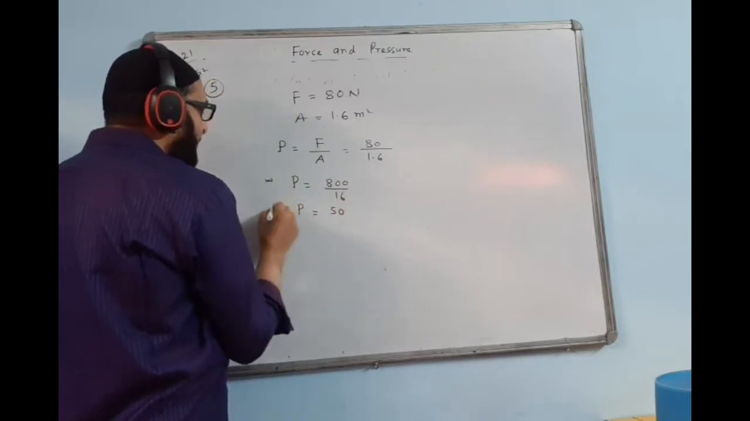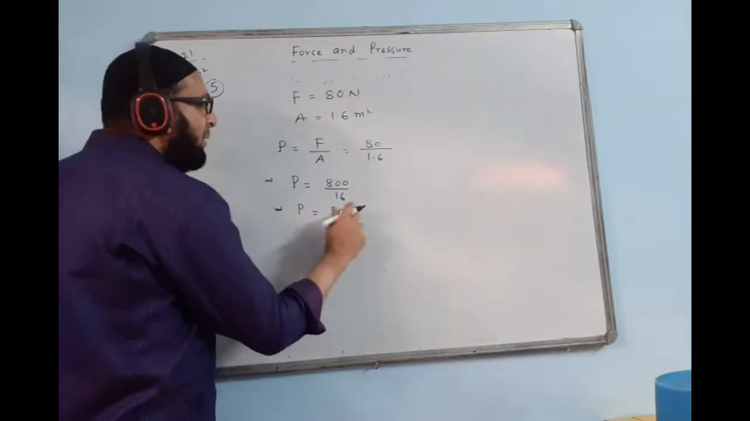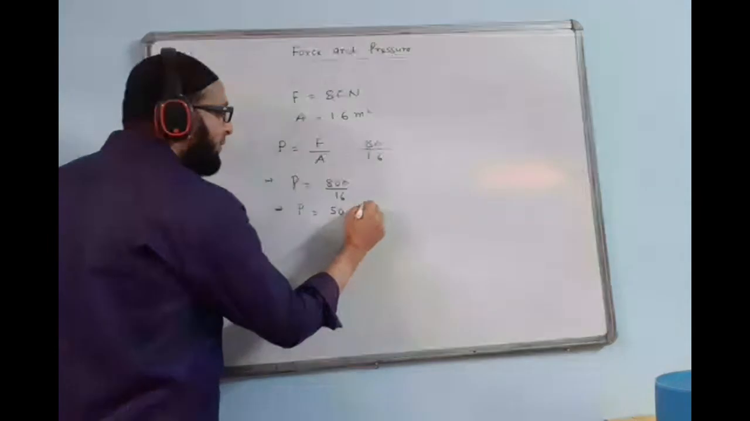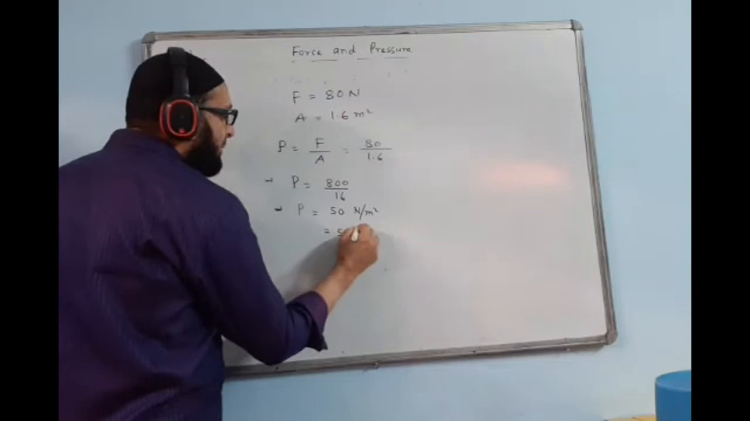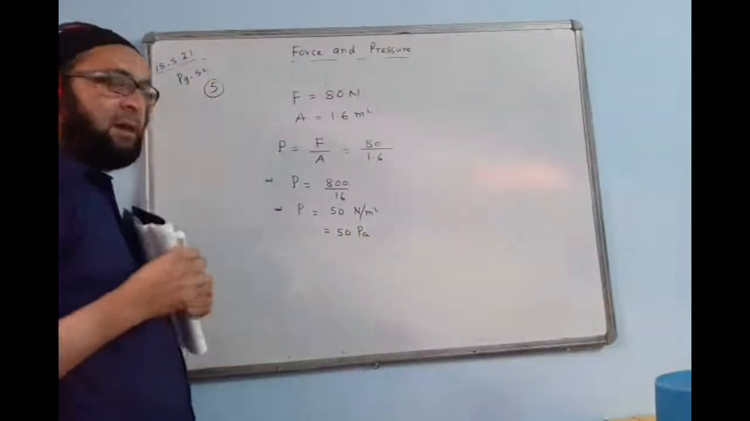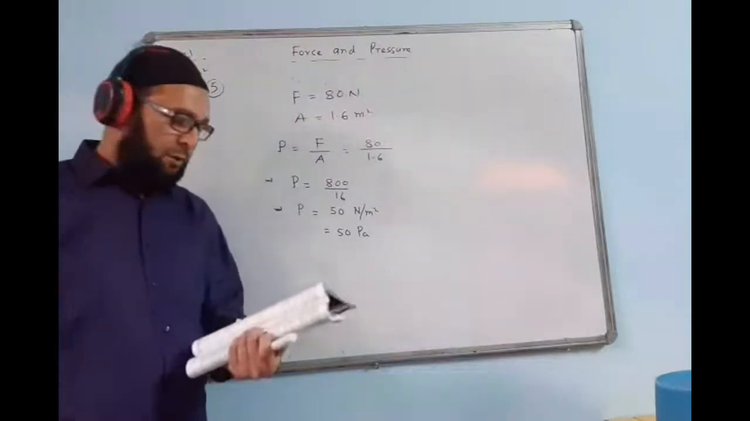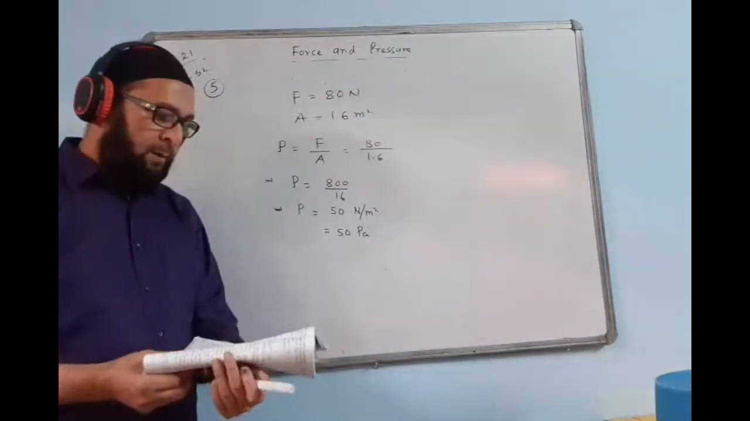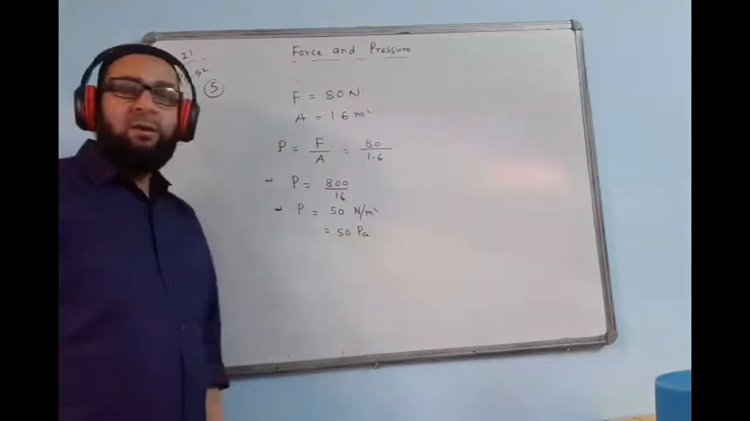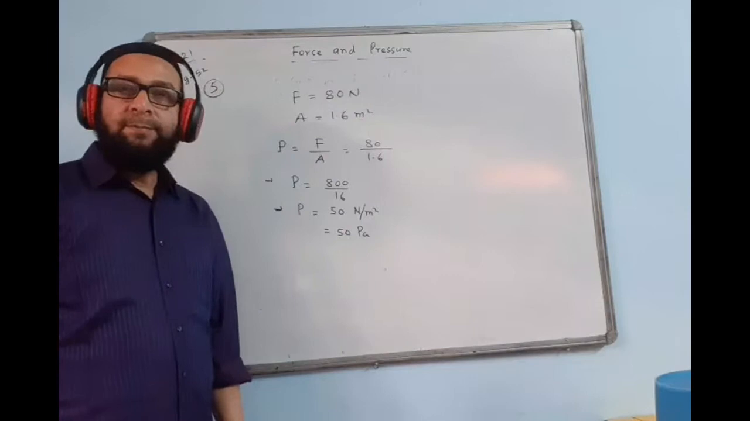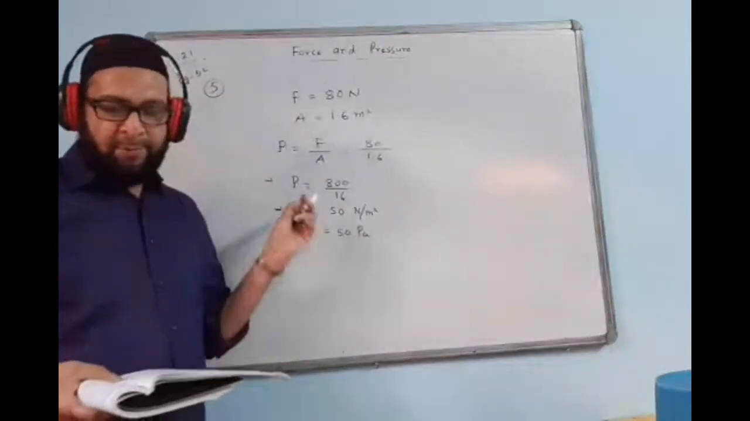Now after finding any quantity, we must give the unit for it. Unit of pressure is either Newton per meter square or Pascal. We can write Newton per meter square, or you can write 50 Pascal, Pa. Any one of the units you can use for measuring pressure. Okay, this was a quite simple problem. I think you understood.